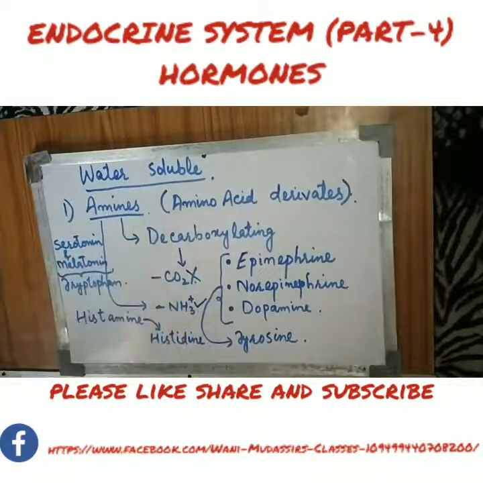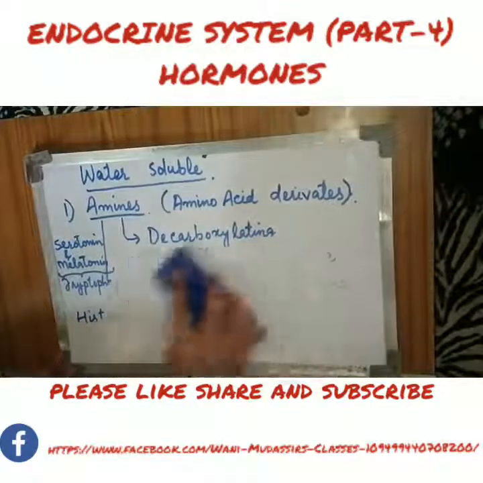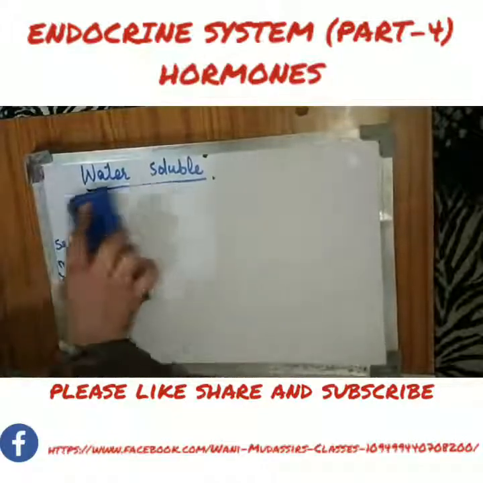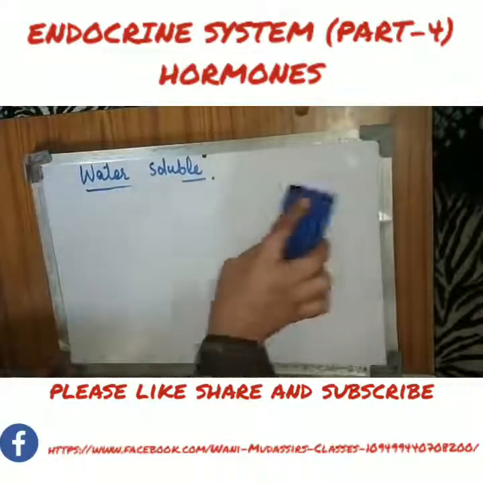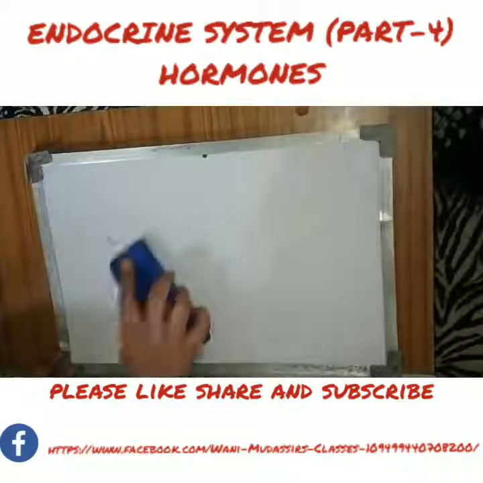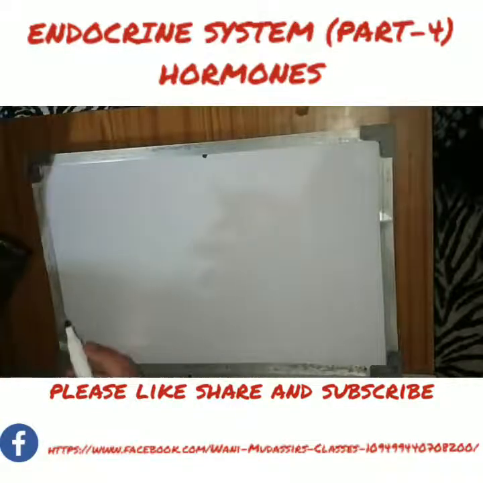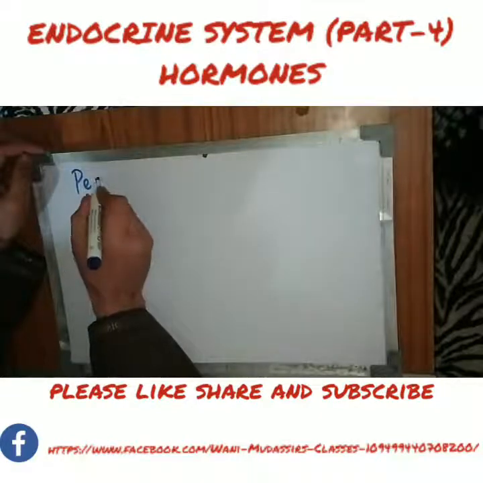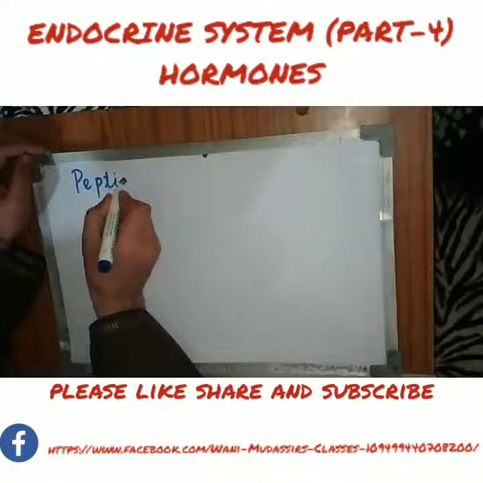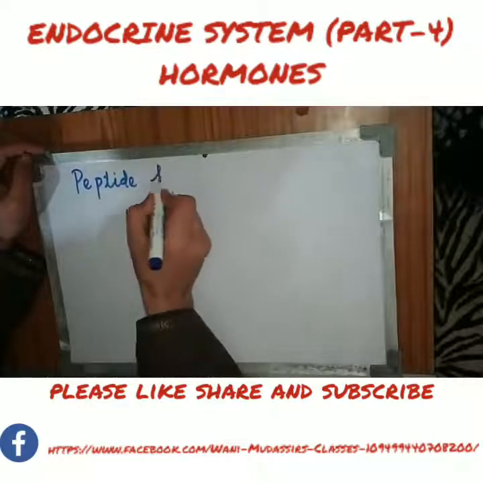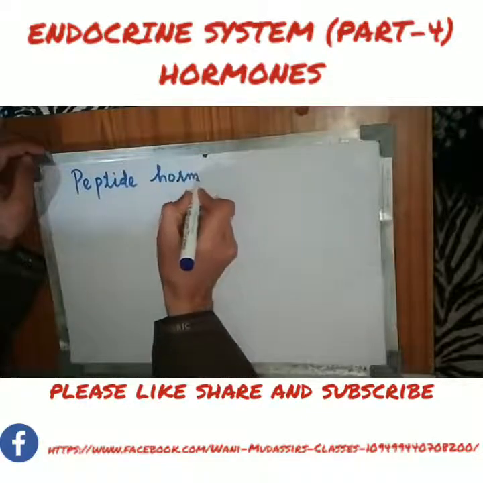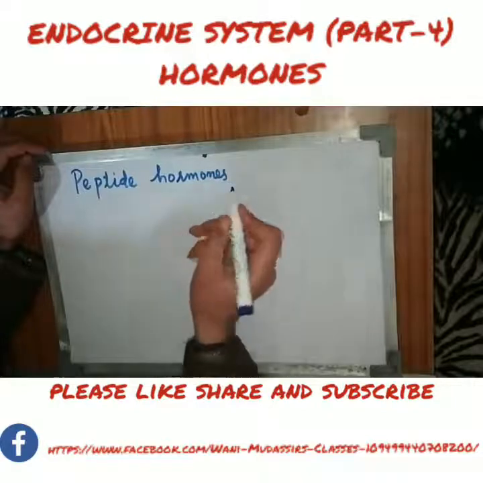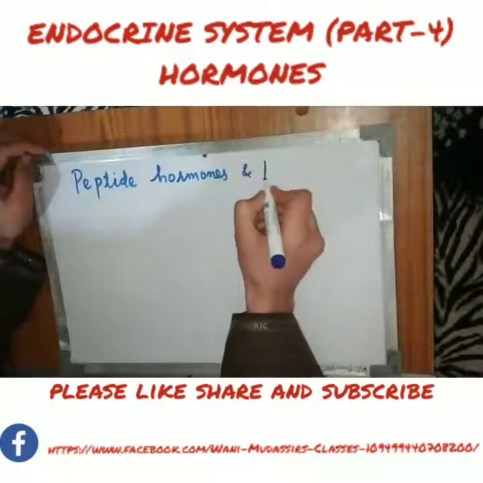So this is the first category of the water-soluble hormones, which are called amine hormones. Then the second category is the peptide hormones and protein hormones.